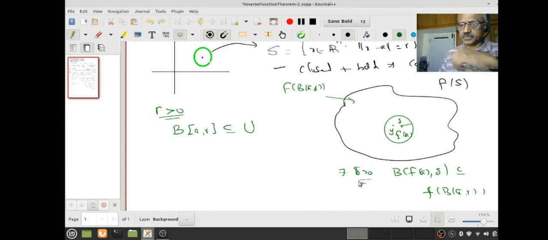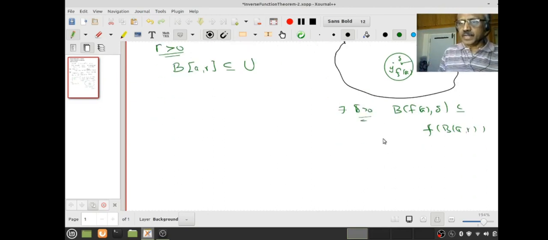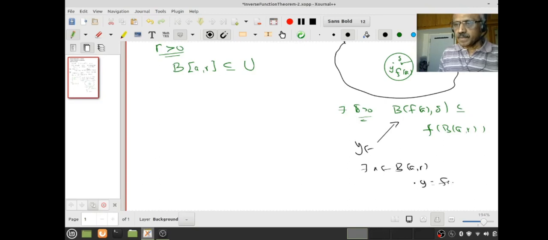Okay, I want to choose this. Therefore if you give me a y in here, I want to say there exists x in the closed ball B-bar where y equals f(x). You understand that? That means every point in the ball B(f(a), delta) is completely contained in f of B-bar. Is that clear to you?